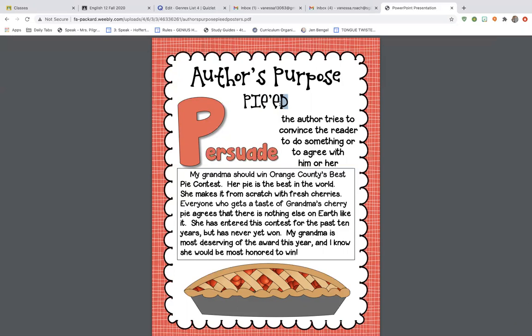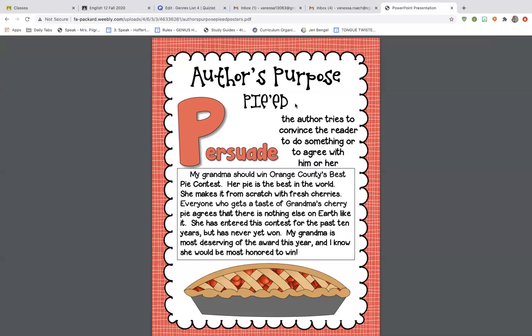So you might be thinking that if you describe something and you inform someone about something, that is essentially the same thing. Not exactly. So we'll look at examples here for each of them, and then you will be doing the pages in your packet where you have to read a paragraph or so and describe what kind of purpose the author is trying to convey.